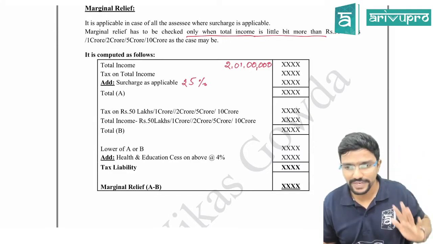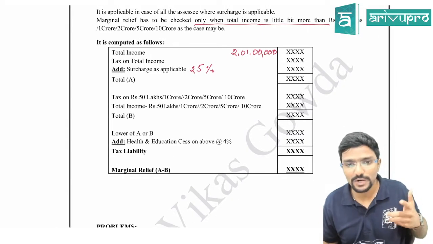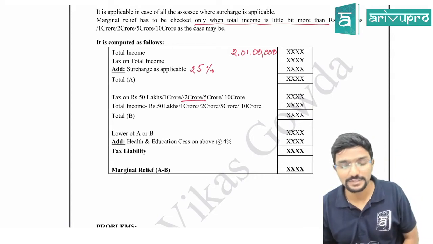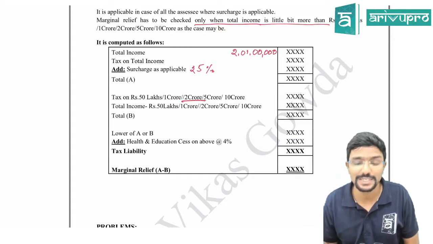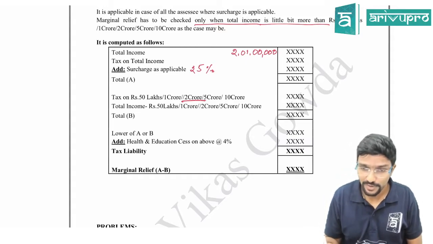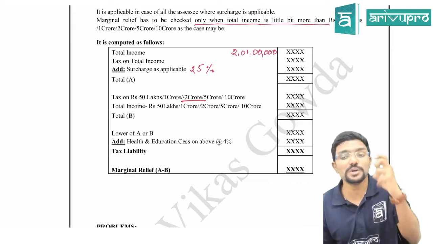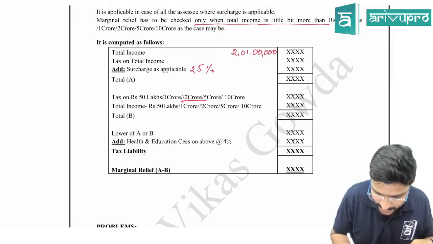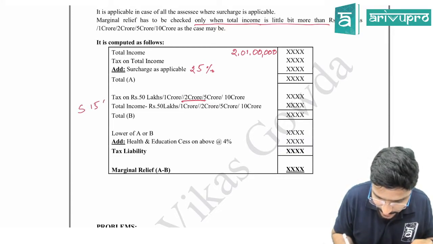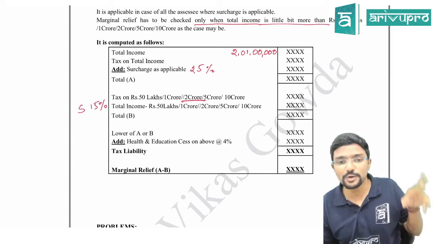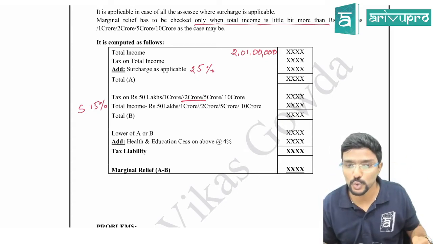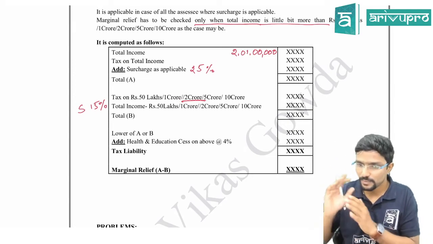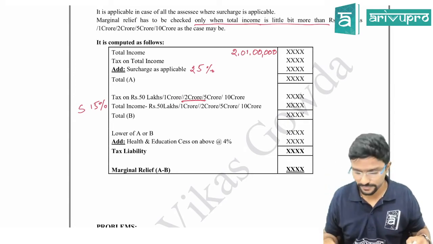Next, you will calculate the total. That calculation you can take care of. Okay, sir, next, tax on what figure should I take? It is on 2 crore here. Tax on 2 crore you will calculate. Sir, is surcharge applicable? Yes, because even if you have income exactly equal to 2 crore, the surcharge rate is 15%. So here you apply surcharge 15%. Then the next step is total income minus 2 crore, that is 2 crore 1 lakh minus 2 crore, which is 1 lakh. Hope you are clear with this.